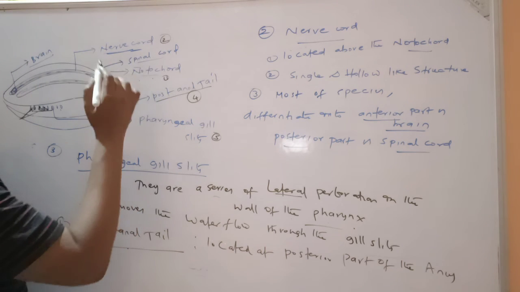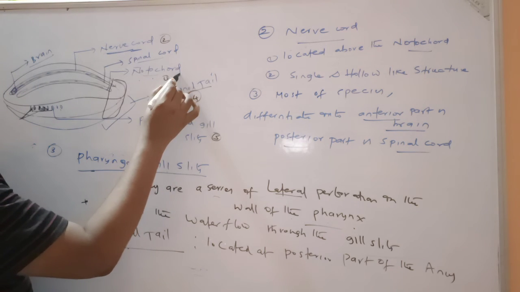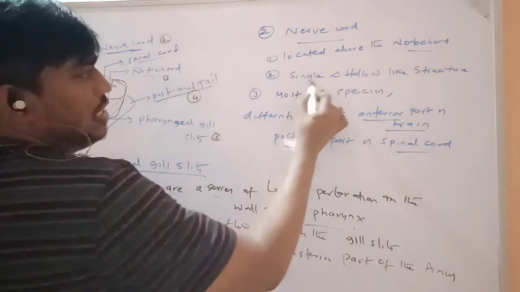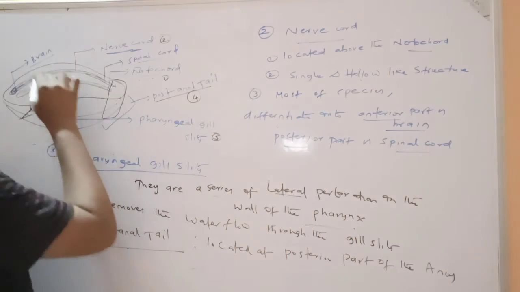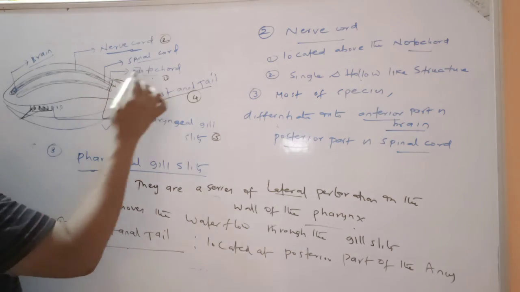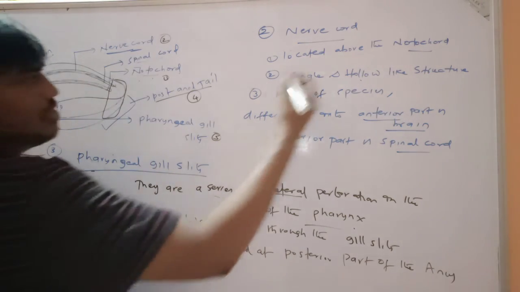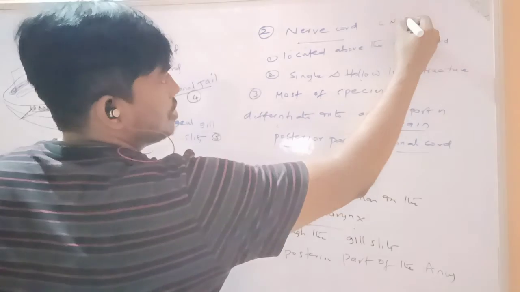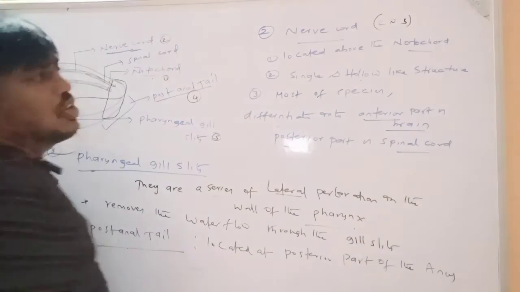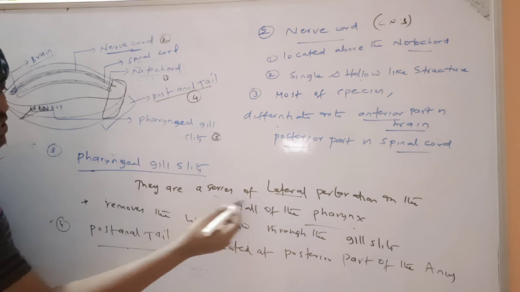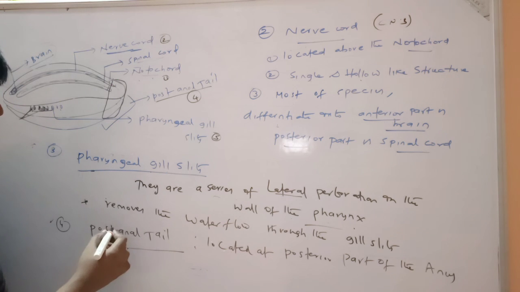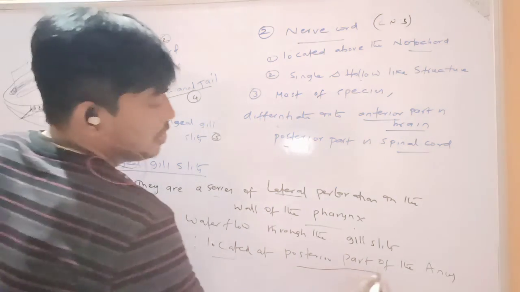Next one is nerve cord. Nerve cord is located above the notochord. It is a single and hollow-like structure. In most species, it is differentiated into anterior part brain and posterior part spinal cord. Nerve cord is the central nervous system. Pharyngeal slits are a series of lateral perforations in the wall of the pharynx. They remove the water flow through the gill slits. Post-anal tail is located at the posterior part of the anus.